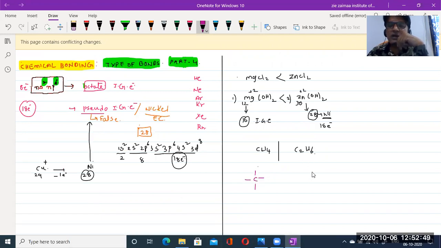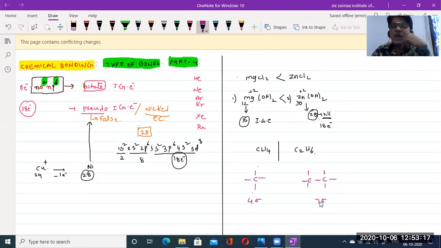But what about over here? The 2 carbon atoms are surrounded by 6 hydrogens. That means each carbon is surrounded by 3 hydrogens. So how many sigma bonds are there? 1, 2, 3, 4. Here 4 sigma bonds are there. What about here? 1, 2, 3, 4, 5, 6. And between the carbon and carbon also one sigma bond is there. So totally 3 plus 3, 6 plus 1, 7 sigma bonds are there.